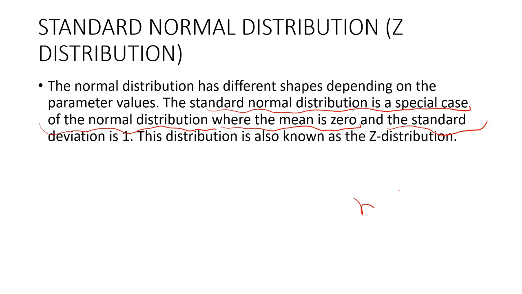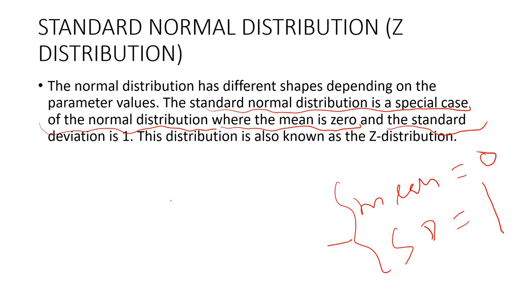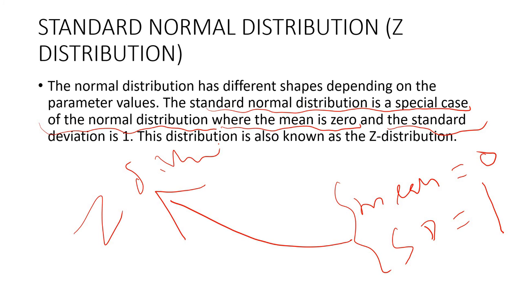So when the mean is equal to 0 and the standard deviation is equal to 1, we call such a normal distribution the Z distribution or standard normal distribution.